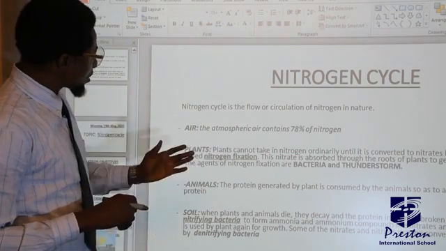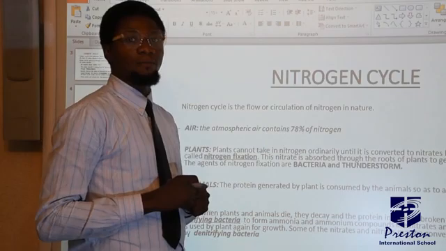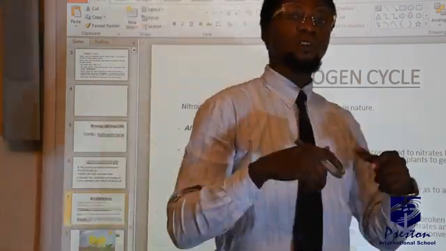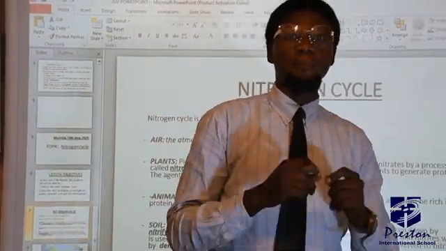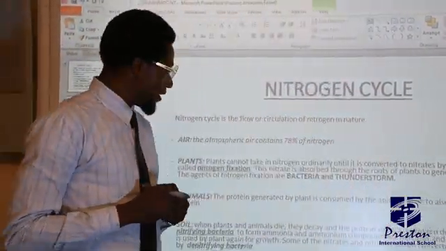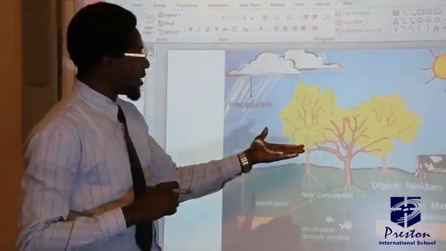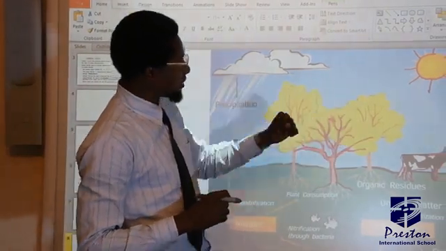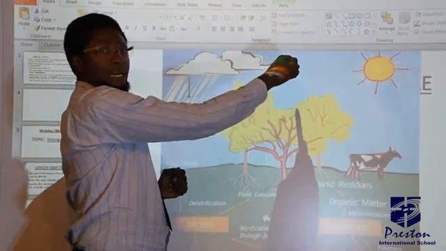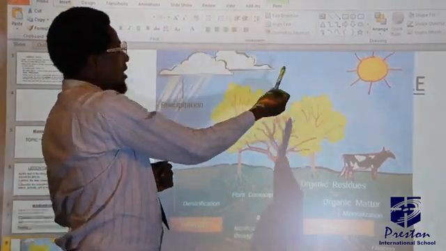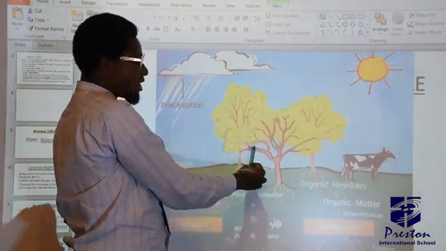Then, let's talk about plants. Plants cannot take in nitrogen ordinarily unless the atmospheric nitrogen is converted to nitrates by a process called nitrogen fixation. Now let's quickly look at this diagram to explain better. There is a picture of a plant, but these plants cannot absorb the atmospheric nitrogen directly. Instead, the atmospheric nitrogen will be converted to nitrate by a process called nitrogen fixation.